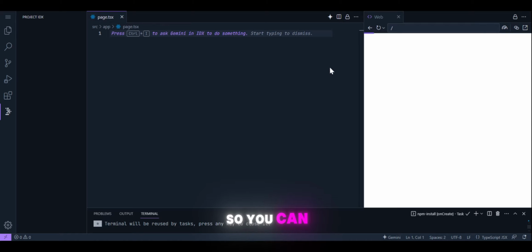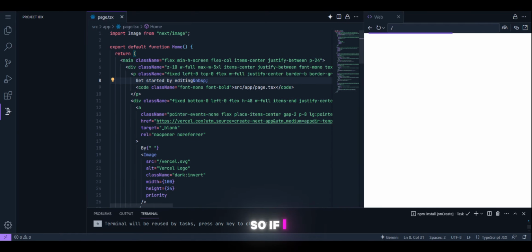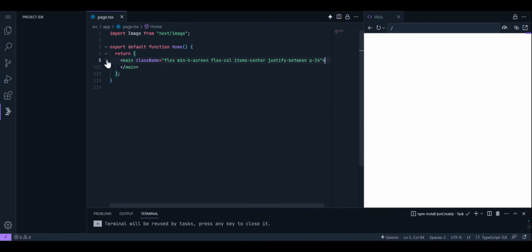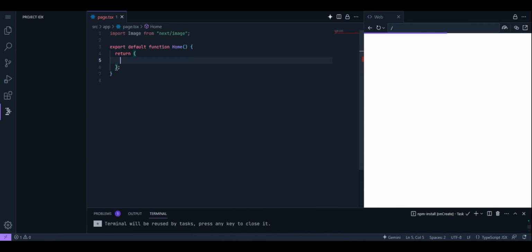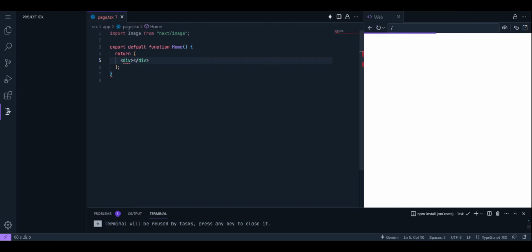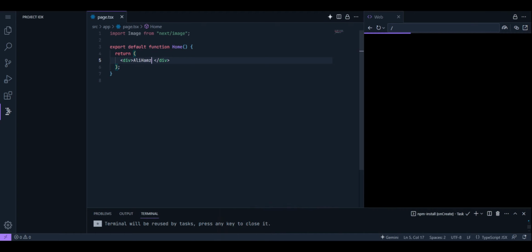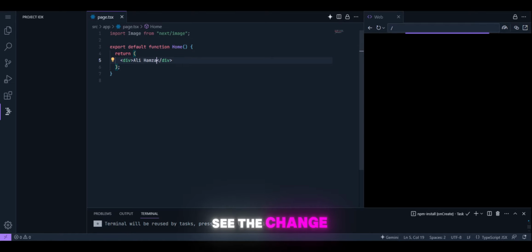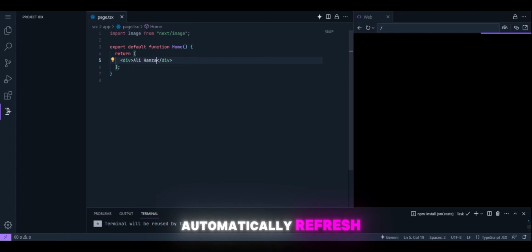So you can see, if I change the code and rewrite it again, if I delete the main and write a simple div, Ali Hamza, the change will happen and the server automatically refreshes.